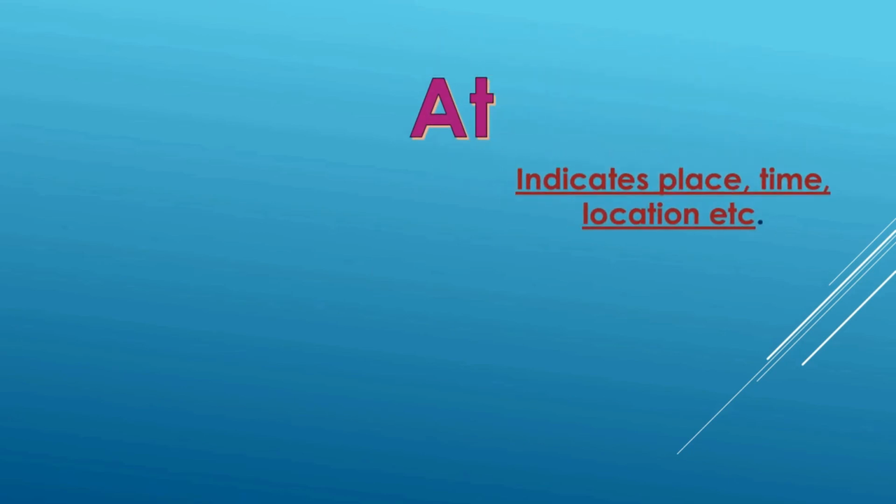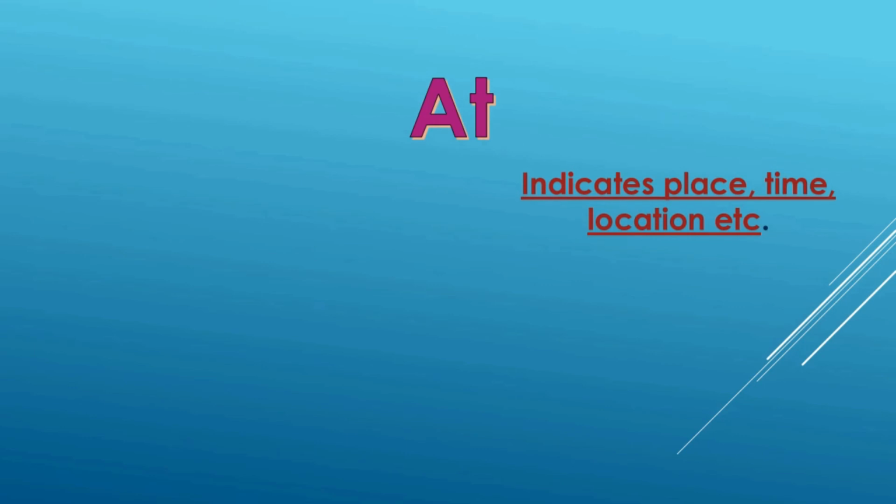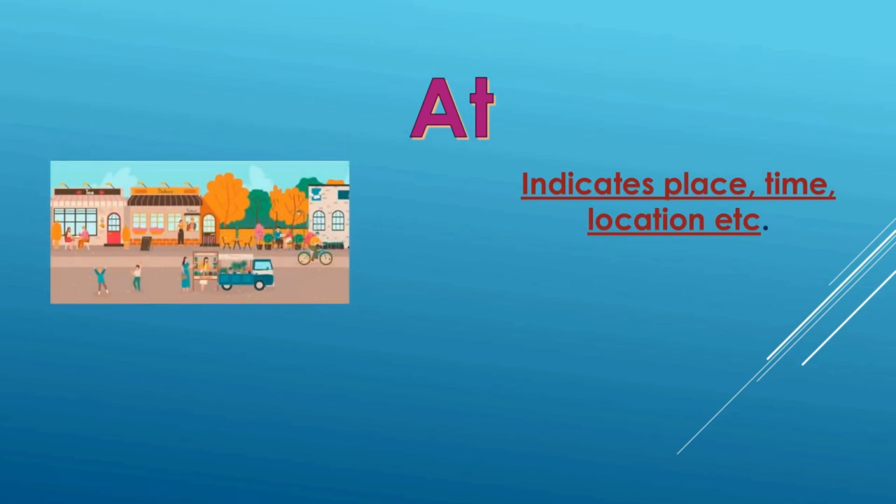At. Now the preposition at has several uses. It is used to indicate place, time, location, etc. Look at this picture. It is an image of a small town.